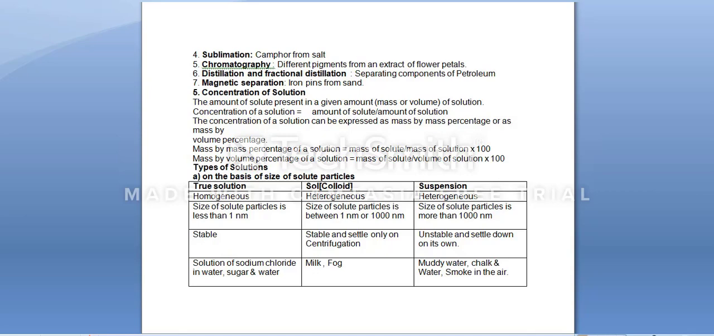Suspension: size of solute particle is more than 1000 nm. True solution is stable. Colloid is stable and settles only on centrifugation. Suspension is unstable and settles down on its own. True solution examples are solution of sodium chloride in water, sugar and water. Colloid: milk and fog. Suspension examples are muddy water, chalk and water, smoke in air.